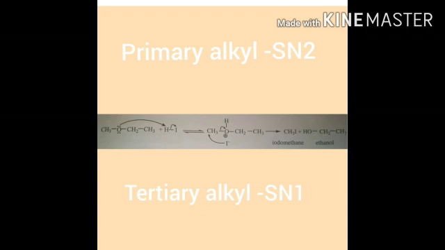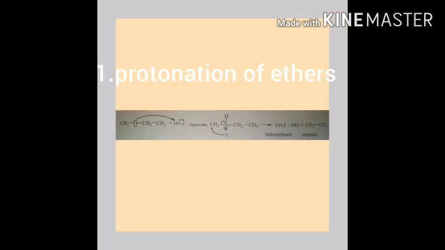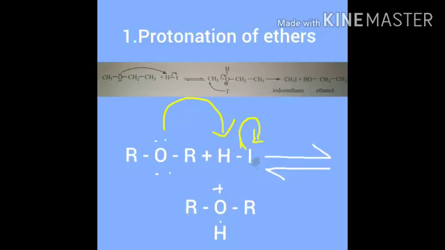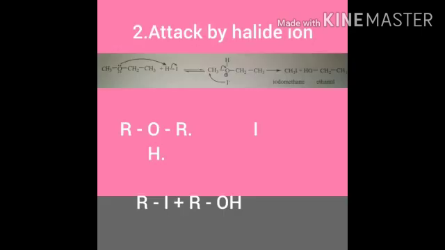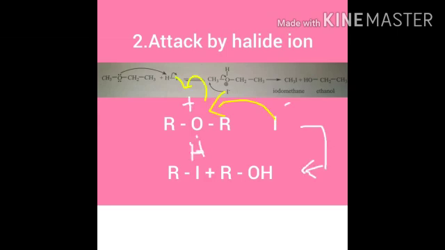In mechanism, first point, protonation of ether formation by transfer of one lone pair of electrons from ethereal oxygen atom to H plus ion in hydroiodic acid. Second step, protonated ether is attacked by halide ion. The halide ion preferentially attacks the less sterically hindered of the two alkyl groups which are attached to ethereal oxygen atom, finally to give the product of alkyl halide and alcohol.